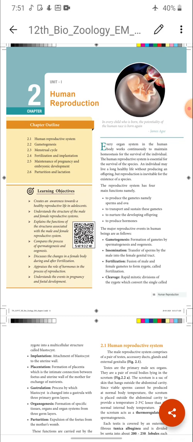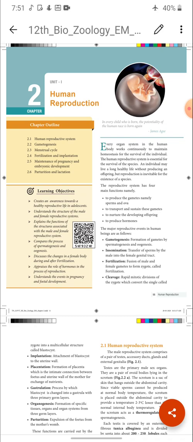Next I am going to enter chapter 2, that is human reproduction. Okay children, in this lesson we are going to discuss many things in an elaborate way. Especially how reproduction takes place in humans only. That's what human reproduction is, not sexual reproduction in general.